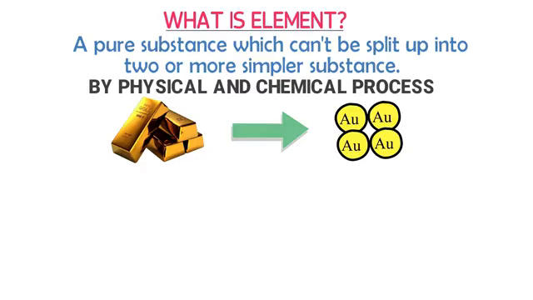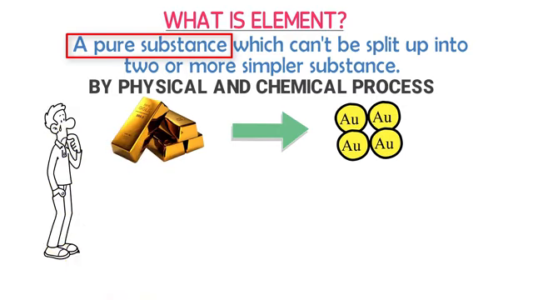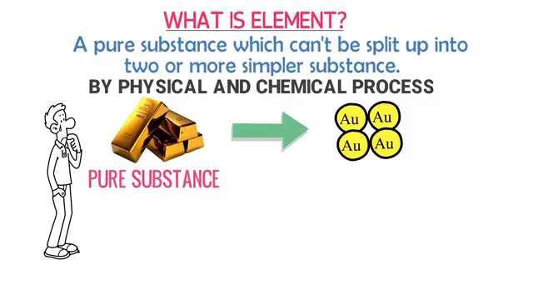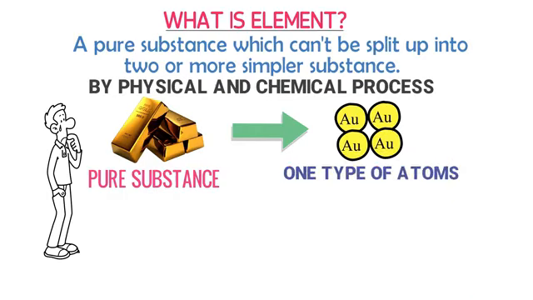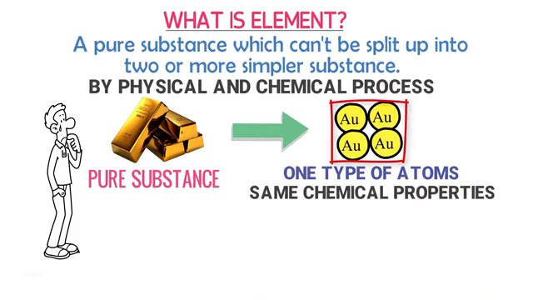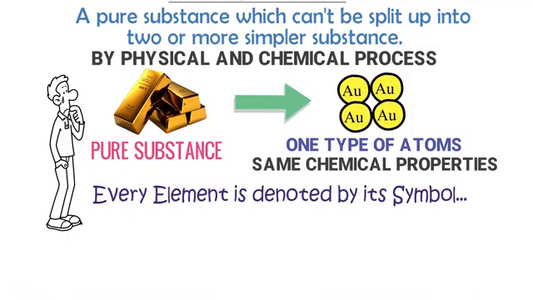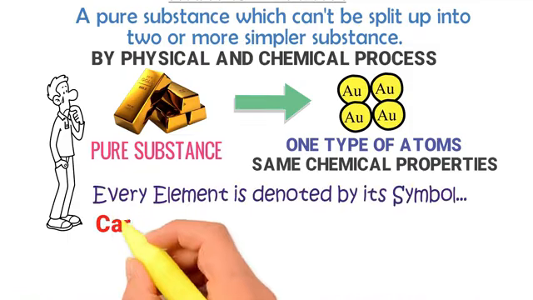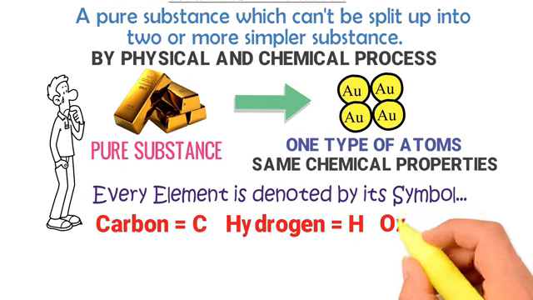Secondly, in the definition, we say that an element is a pure substance, which, believe me, many students neither know nor try to learn. Well, an element is known as a pure substance because it is made from one kind of atoms. Secondly, all these atoms have the same chemical properties. Remember that every element is denoted by its own symbol. For example, carbon is denoted by C, hydrogen is denoted by H, and oxygen is denoted by O.